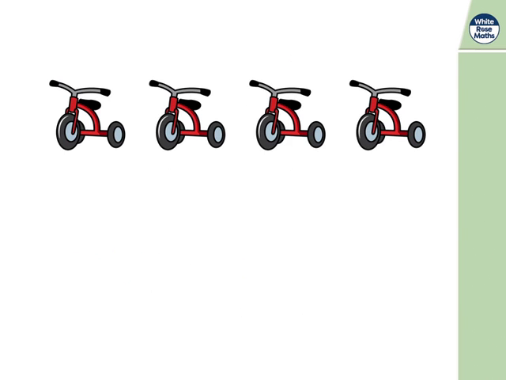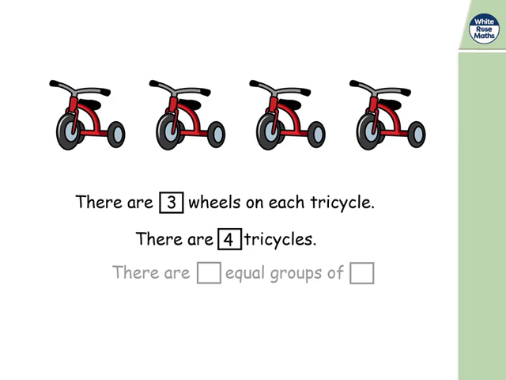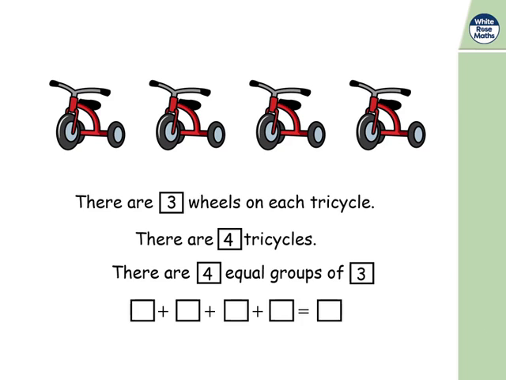Ooh, tricycles. This is an interesting representation. I wonder what we need to focus on here. The wheels. How many wheels on each tricycle? That's right, 3. And how many tricycles? 4. So, there are something equal groups of something, and we're focusing on the wheels. There are 4 equal groups of 3 wheels. There are 4 equal groups of 3.